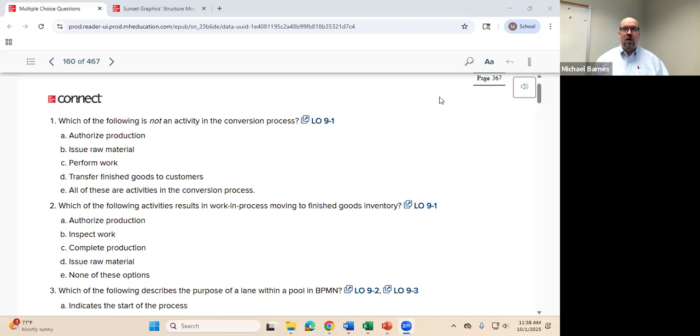It's important to note that you've got to read the terminology that's used here. Do we transfer work in process to finished goods? Yes, that's part of the conversion process. Transferring finished goods to customers would be something that we would do as part of the sales process or the revenue process. So even though we see the term finished goods, and we do have a transfer to finished goods as part of the working process, that's not what D says. D says we're transferring finished goods to customers, which is a little bit of a distinction. So make sure you read the wording.